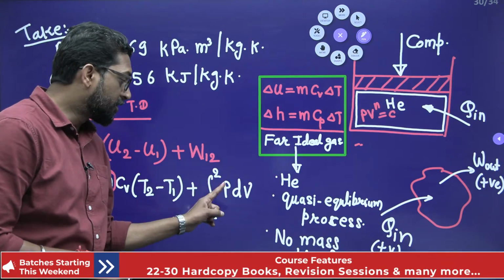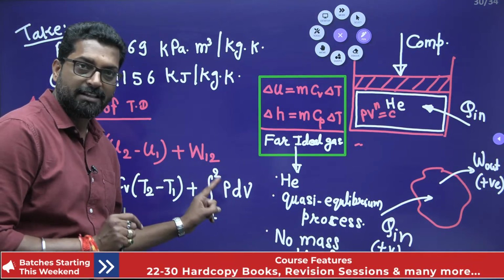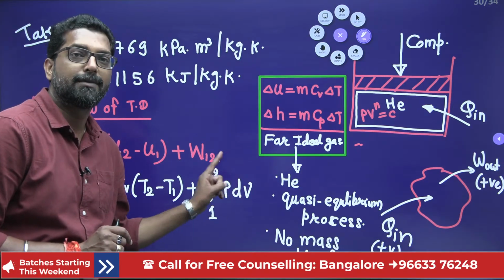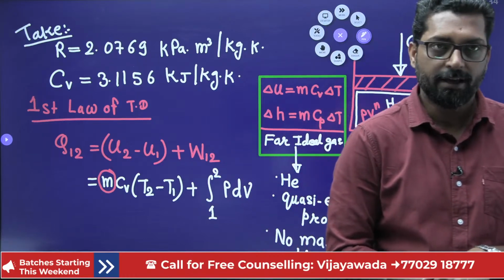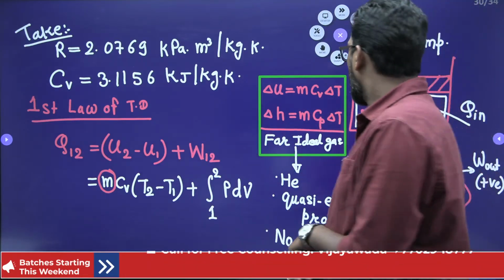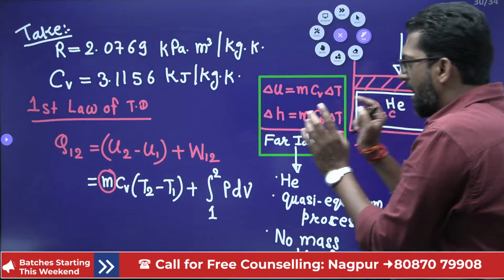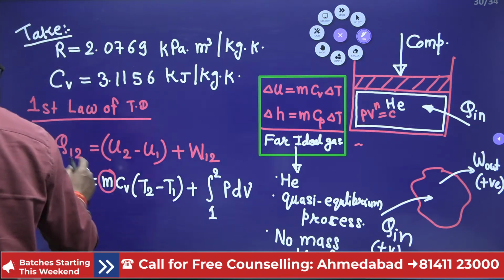So for the polytropic process, we have to have knowledge about that: P2 V2 minus P1 V1 divided by 1 minus n.